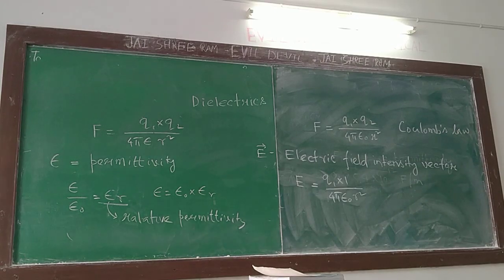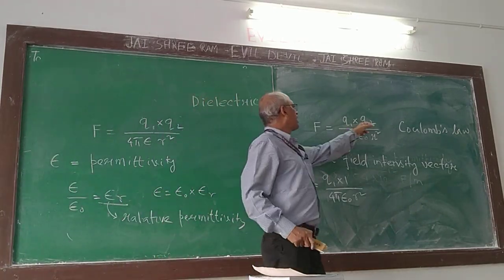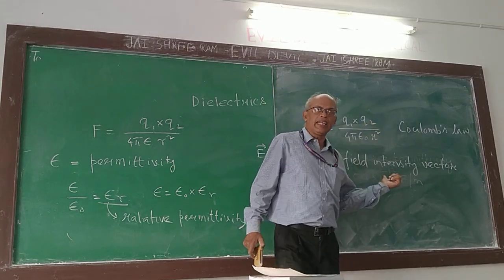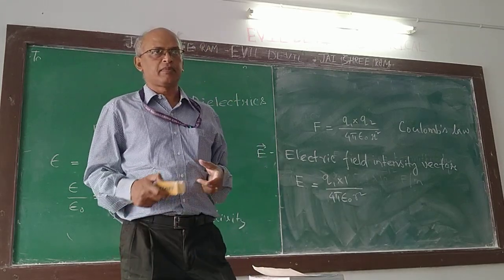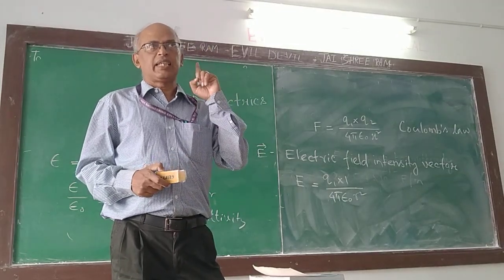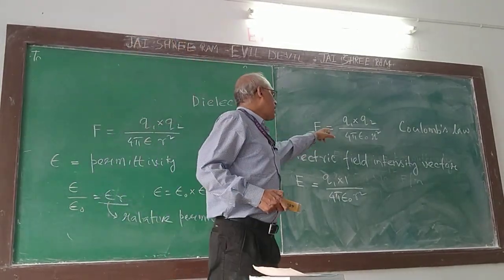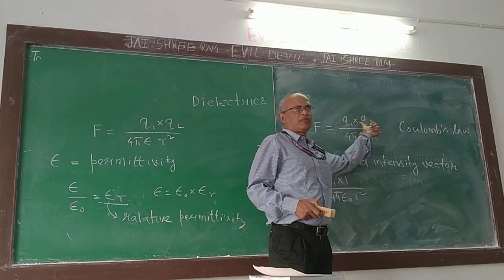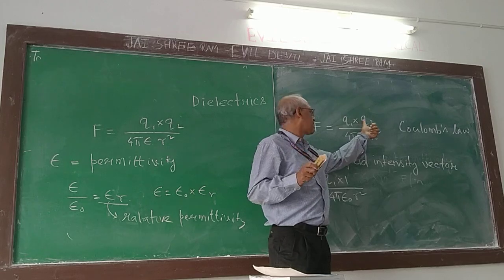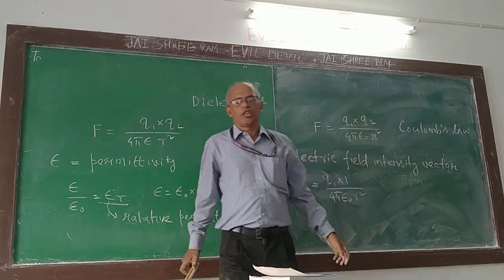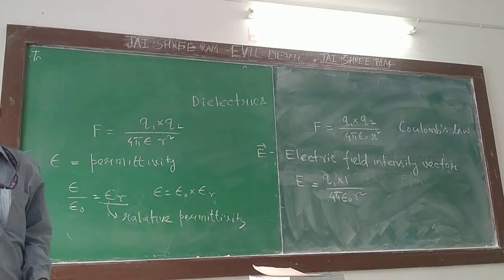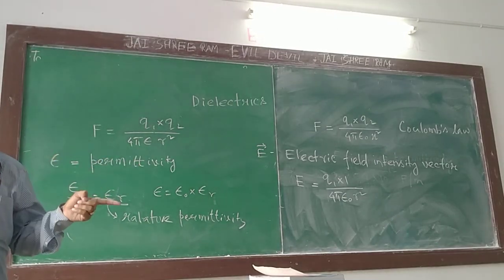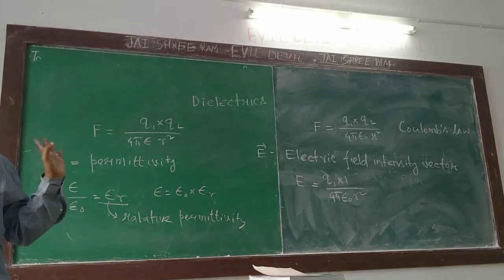What I have done is made Q2 equal to 1. Understand? This is the electric field intensity vector: per unit charge, how much force is experienced. The direction of E is from positive charge to negative charge.